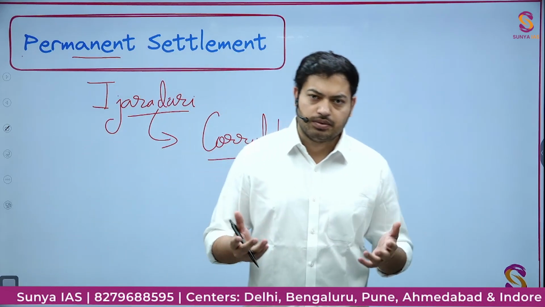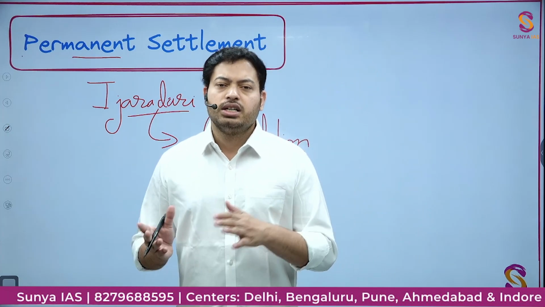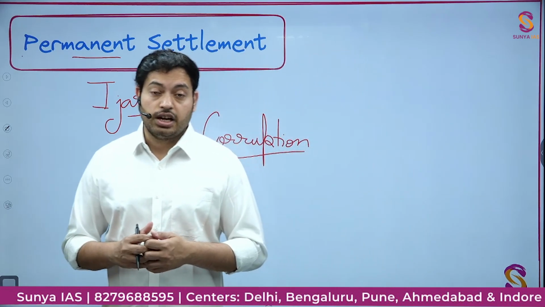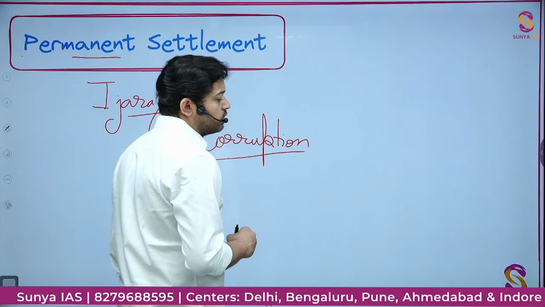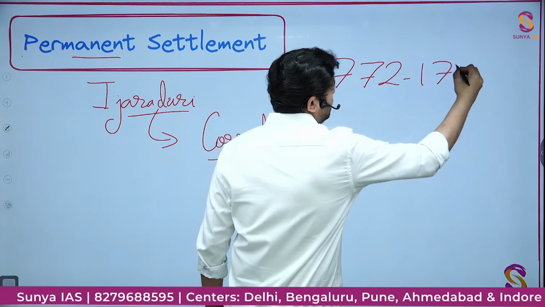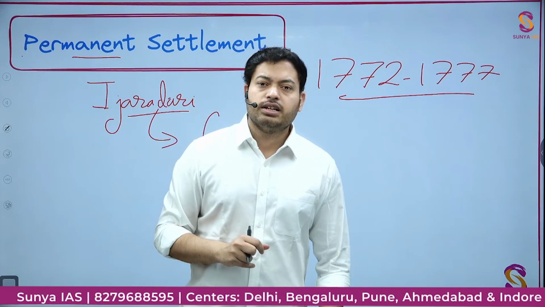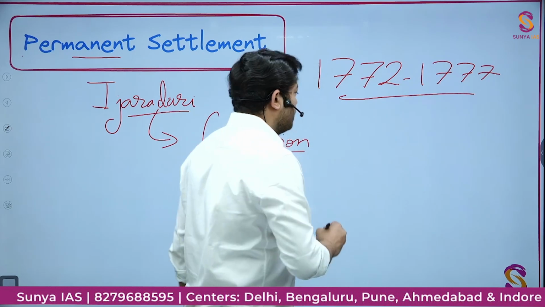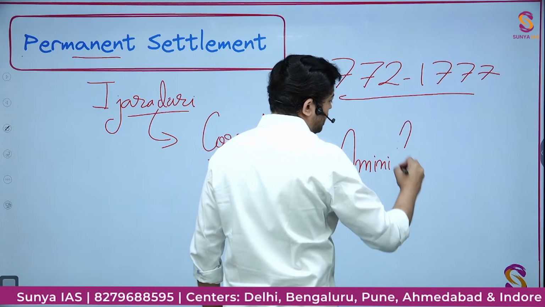But nothing like this happened. The overall revenue collection in those 5 years of the quinquennial system was lesser than what the Britishers would have got from the Izaredars if they had taken money on an annual basis. So although this quinquennial system went from 1772 to 1777, they never introduced it again, and after 1777 it stopped forever. One important thing here again, the Britishers at this point appointed the Amini Commission.